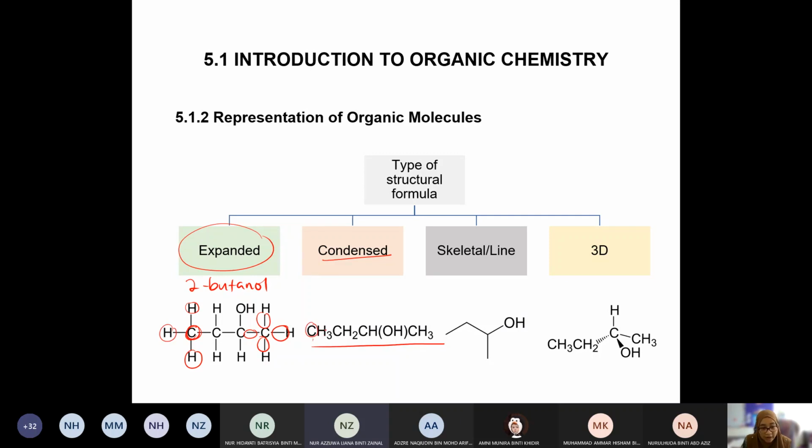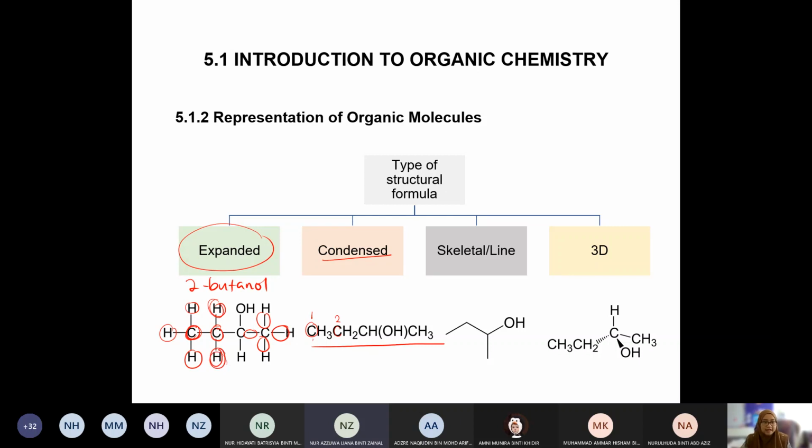So this hydrogen belongs to this first carbon. Okay, and then the second carbon, so this is the second carbon. So you may use expanded as your reference. This second carbon is attached to 2 hydrogen, see? So these 2 hydrogen belong to this second carbon. So it has 2 hydrogen. Sama lah dengan this one.